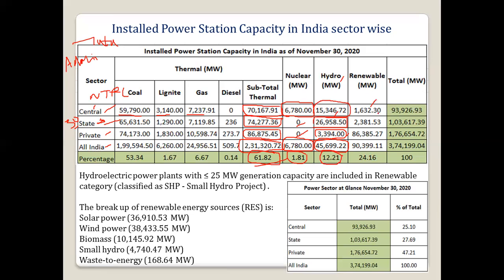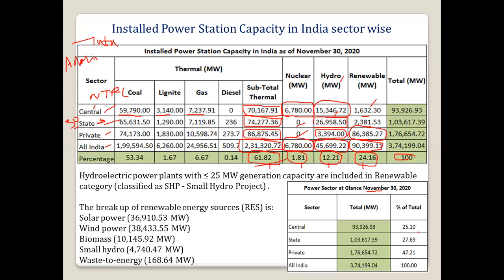Then if you see the renewable, 1,600 for central, then 2,400 for state, and 86,000. So here the major role is played by the private sector. Okay. So total capacity is how much? 90,000 megawatt, and it is around 24.16%. So in this way, a total 100% bifurcation we have done for the thermal, nuclear, then hydro and renewable.